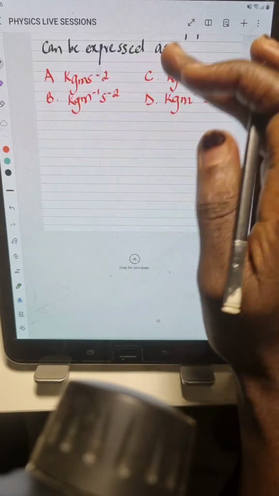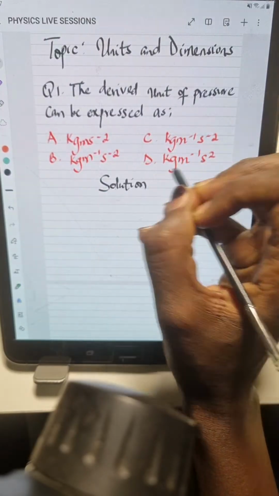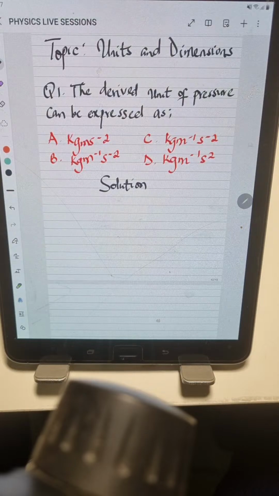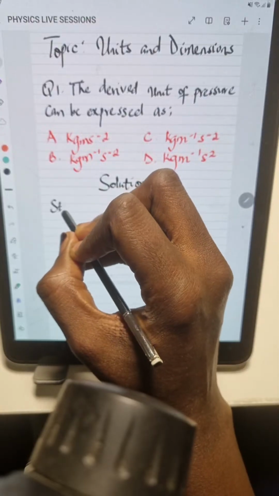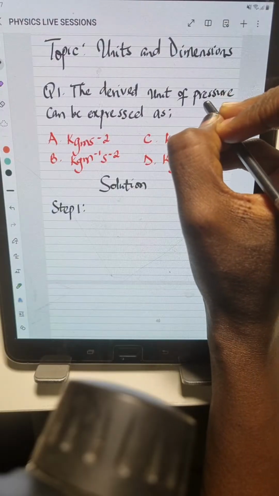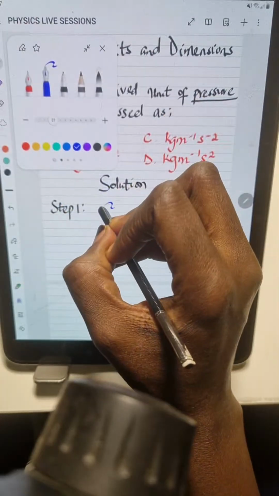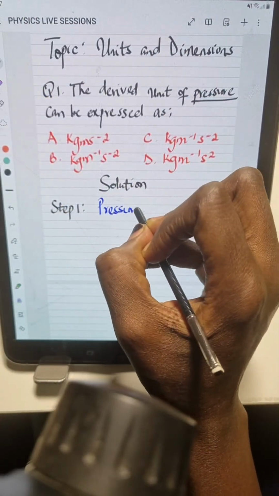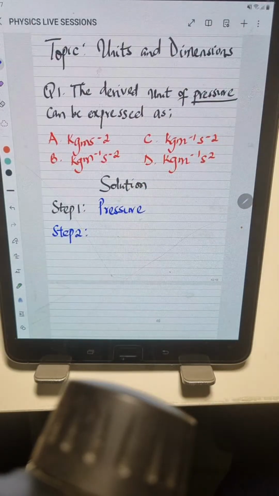So let's begin. Solution. It says the derived unit of pressure can be expressed as. To begin, step 1 is for us to write out the quantity. The quantity in this question is the pressure, right? So the quantity is the pressure. Step 2 is for us to write out the formula for pressure. To solve a problem of this nature, or to solve any problem in physics, you have to know formulas in physics. It is very important.